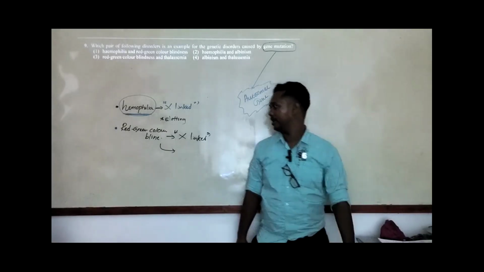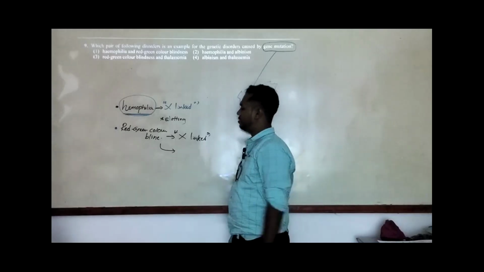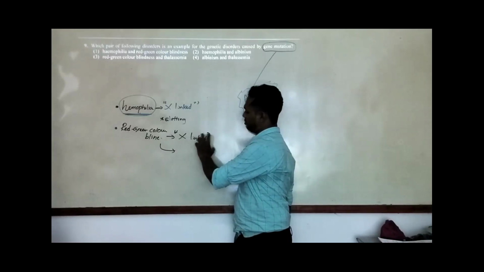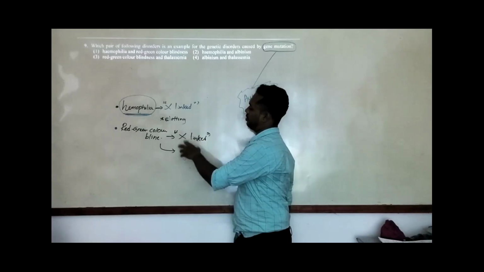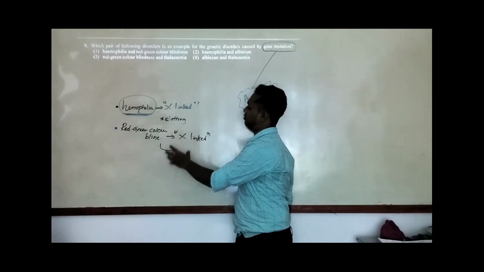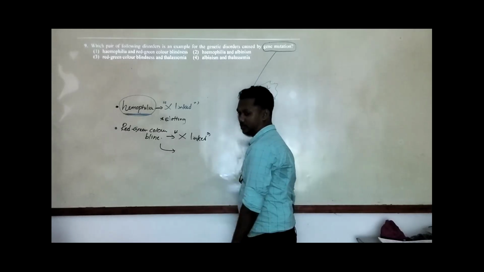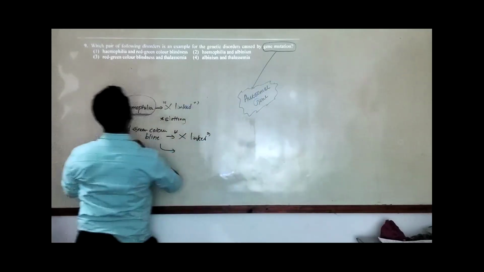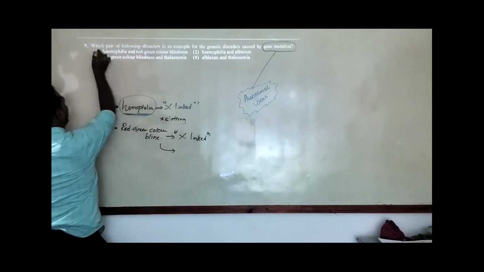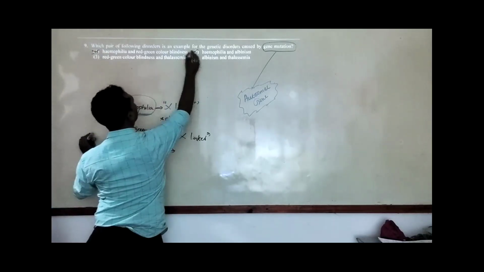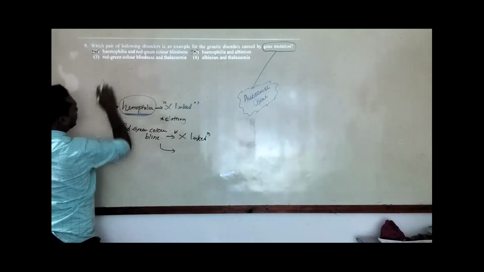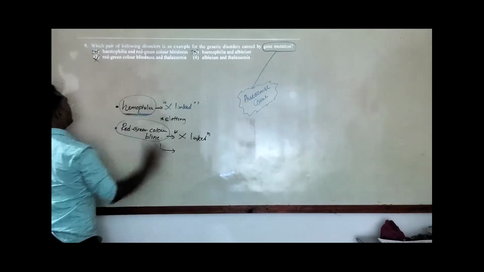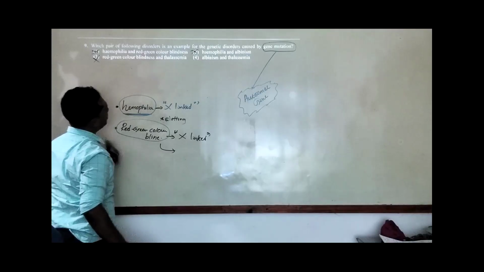It's a problem, however, right? So now we can realize it affects the sex-linked genes, attached with the X chromosomes, and it will affect our opsin genes. So we cannot take color blindness as well. Whatever answers contain hemophilia, I can remove here. Here also we can remove. We cannot take the red-green color blindness also. So we can remove the third answer as well.